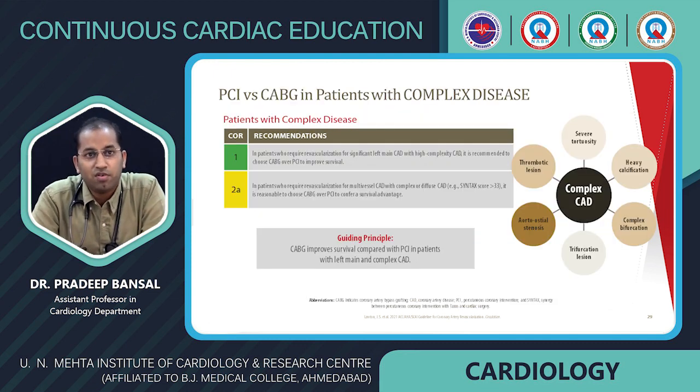Next is PCI versus CABG in patients with complex disease. Complex CAD means severe tortuosity, heavy calcification, trifurcation, bifurcation or ostial stenosis. In patients who require revascularization for significant left main CAD with highly complex CAD, it is recommended to choose CABG over PCI to improve survival. But in patients who require revascularization for multivessel CAD with complex or diffuse CAD, like SYNTAX score more than 33, it is reasonable to choose CABG over PCI to confer a survival advantage. So CABG improves survival compared with PCI in patients with left main and complex CAD.